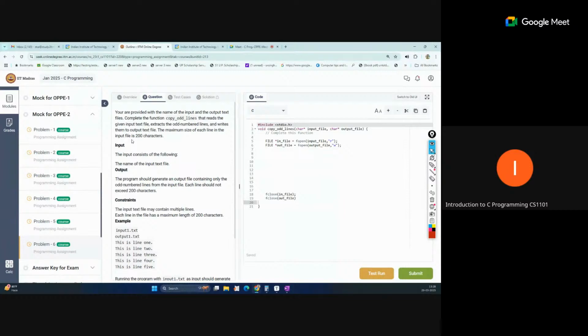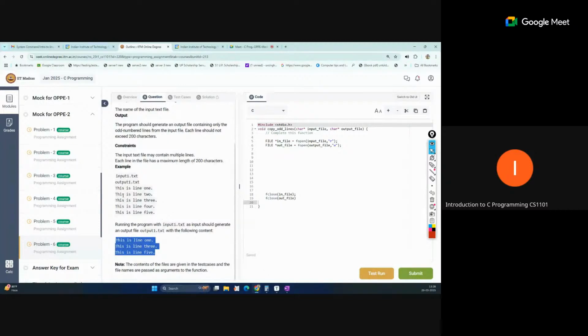Okay, so the first line we will consider as line number 1. In the output you can see that the odd lines, this first line, then this line, and this line, will be printed into the output file. So you can read the file, and the odd lines you can print into the output file. Take an int variable line number like this and assign it 1.